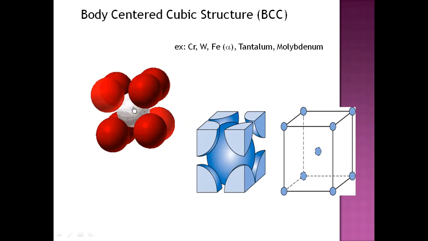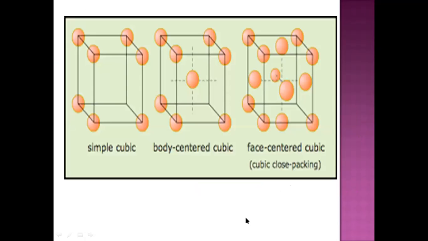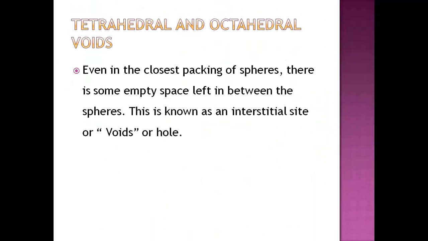So this is the central sphere. It is in contact with 4 spheres above it and 4 spheres below it. You can see here 1 sphere at the center, 4 above it and 4 below it. Body-centered cubic arrangement we have already seen.